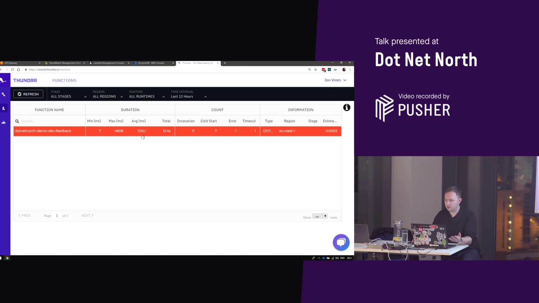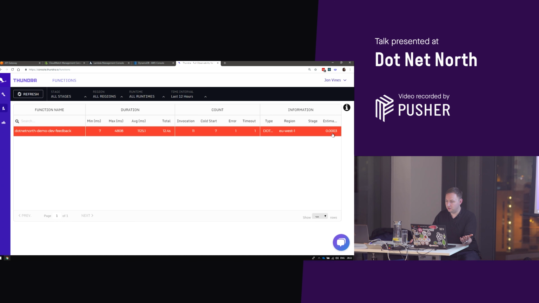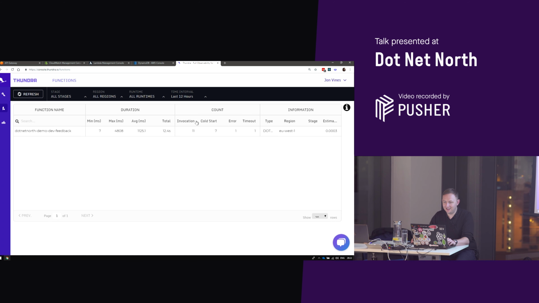So we can see on average it takes over a second. We might think, oh, over a second is not great. Why is that? It's because we've got 7 cold starts in there. That impacts the length of time it takes to run these functions. We can see an estimation of the costs. So those 11 invocations is 0.0003 cent. So it's cost a fortune to run this demo.